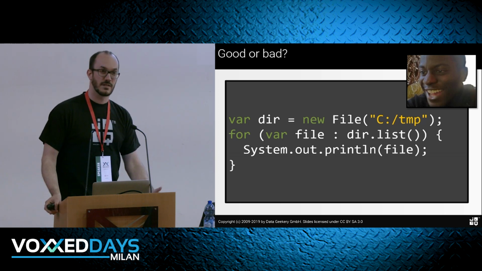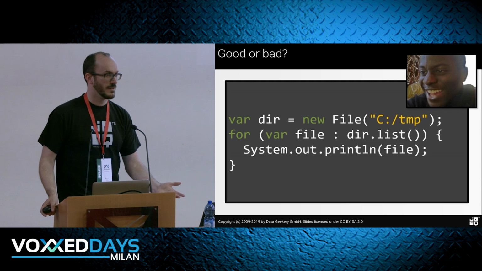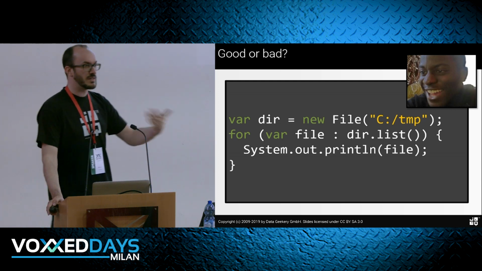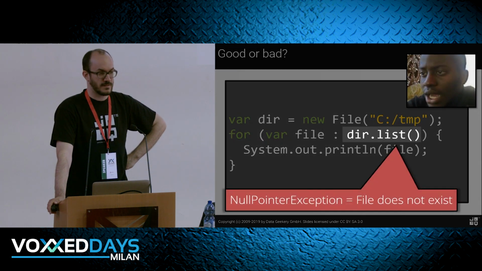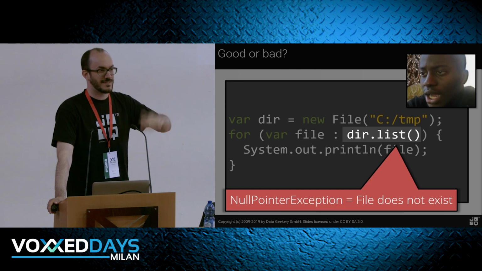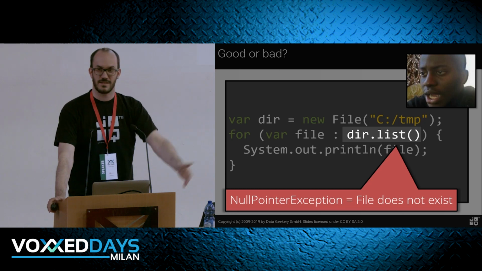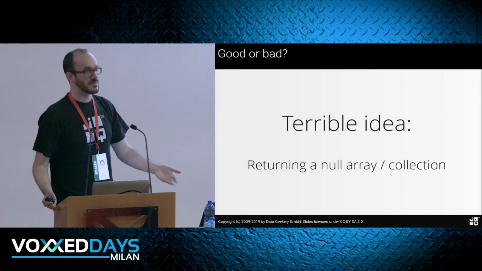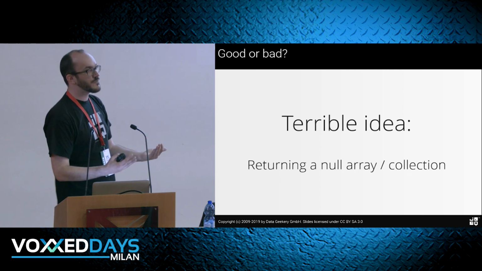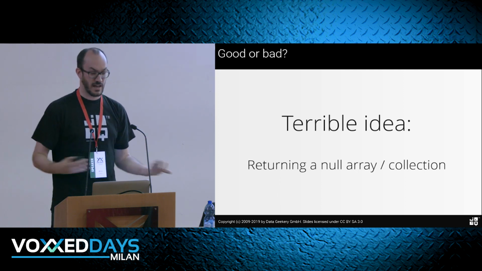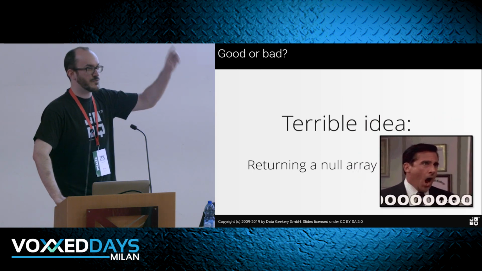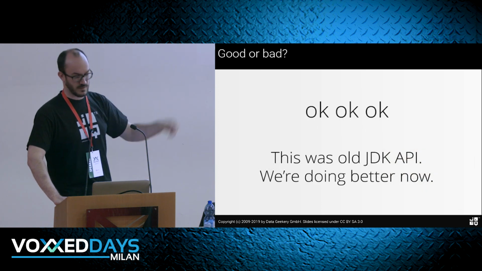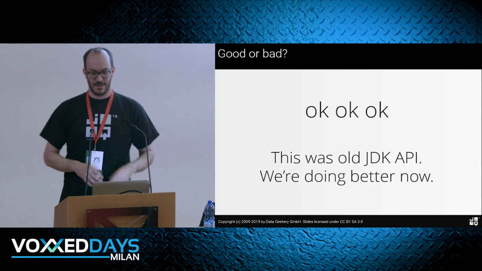In Windows, I don't have a TMP folder. It's usually called temp. So there should be an exception. What is the most meaningful exception that we should get here? Yes, a null pointer exception. Where the hell does this give me a null pointer exception? The directory is instantiated. It cannot be null. It's not from inside the list call. It's because list returns a null array if it's not a directory. I mean, they have to tell me somehow that this was not a directory and can't list stuff, but this is just a stupid idea to return null, right? So we all have if it's null, and then we iterate only for this API. This was the old JDK, so we think they've all gotten it better now.